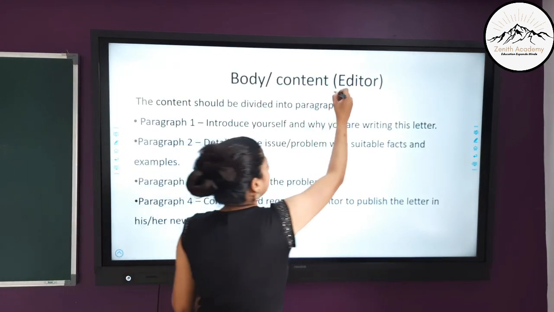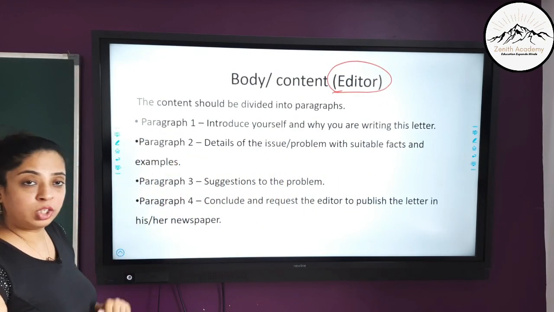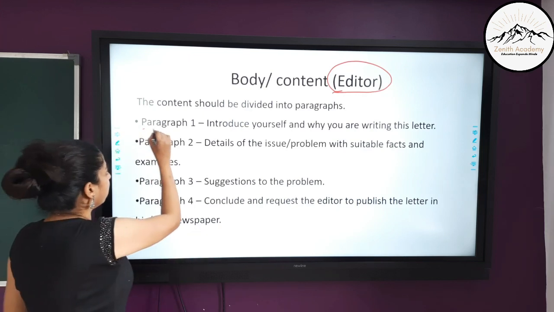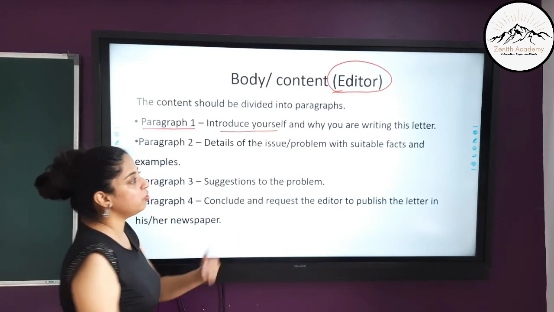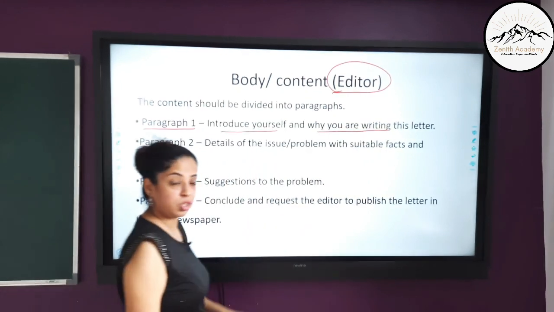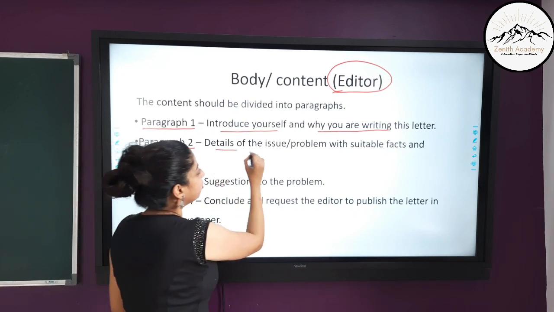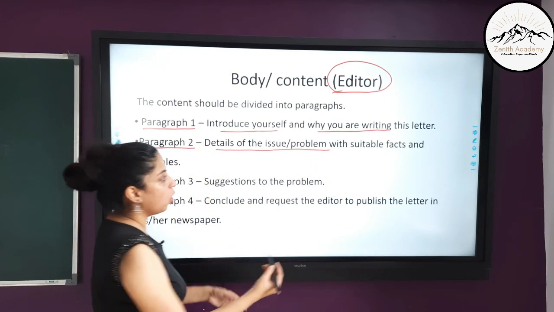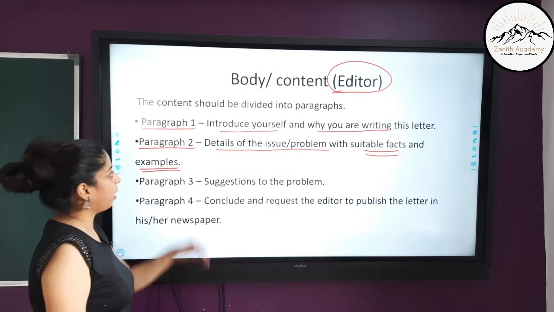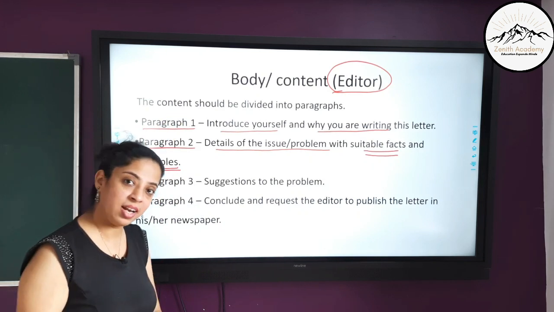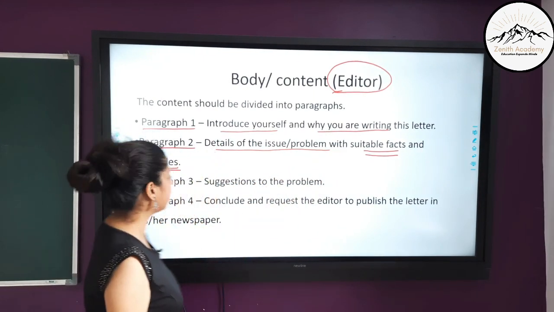Now students, if you are writing the letter to the editor, these points you have to keep in mind. The content should be divided into paragraphs. Already I told you, paragraph 1. In paragraph 1, you should introduce yourself and why you are writing this letter. Okay, so that should be in your paragraph 1. The paragraph 2 should contain details of the issue or the problem, along with facts. You have to write the suitable facts and examples. Okay, so paragraph 1 is your introduction and why you are writing the letter. 2, details of the issue or the problem and the suitable facts and examples.